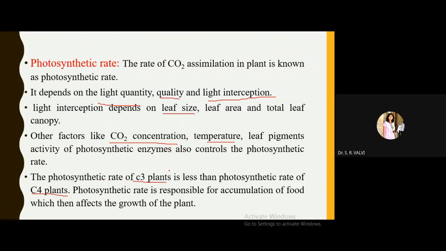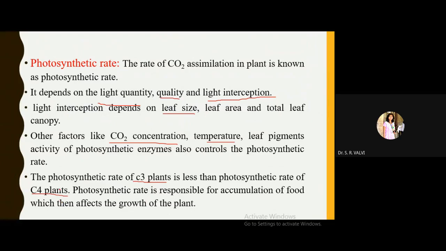So in C3 plants the photosynthetic rate is lesser. Why? Because in C3 plants one enzyme is there, rubisco, which combines with oxygen and carries out the photorespiration process. Because of the increase in photorespiration, the photosynthetic rate decreases. Hence the photosynthetic rate of C3 plants is less than that of C4 plants.